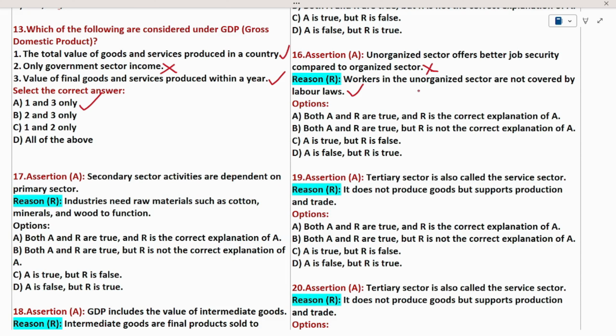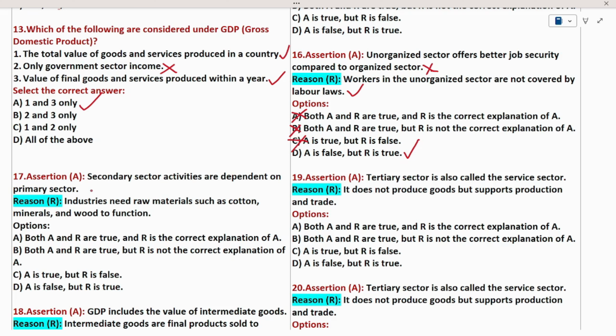Okay. Then coming to choosing the options. In option A, it says both A and R are true. Please examine. Here both A and R are true? No. Why? Because A is not true. So option A is wrong. Then come to option B. Both A and R are true. Is it right? No. So option B also becomes wrong. Come to option C. A is true? No. So option C is also wrong. We know that here the assertion is false, but the reason is true. So I will choose option D.